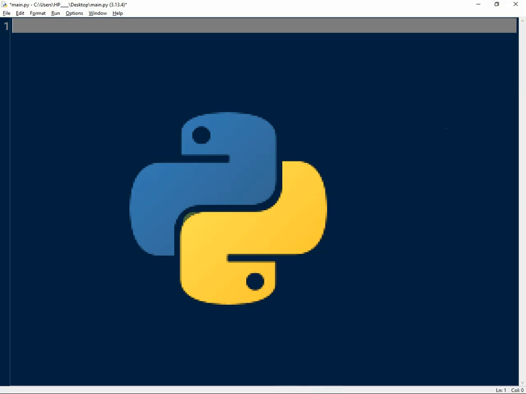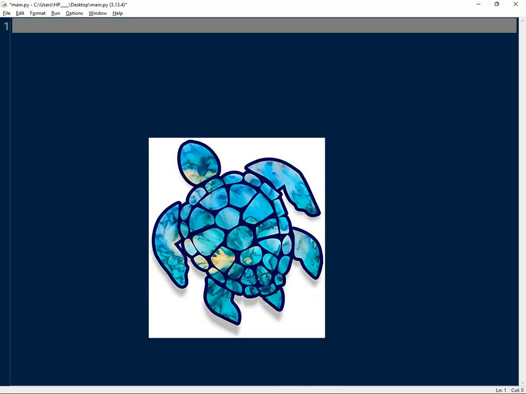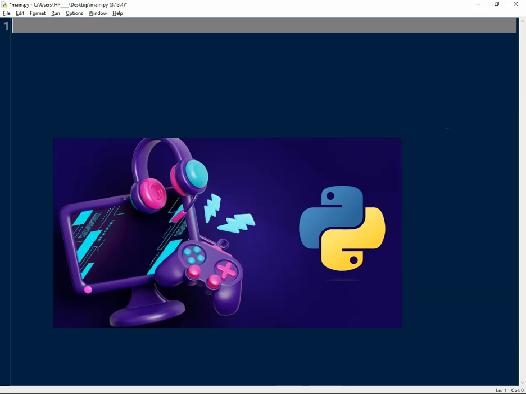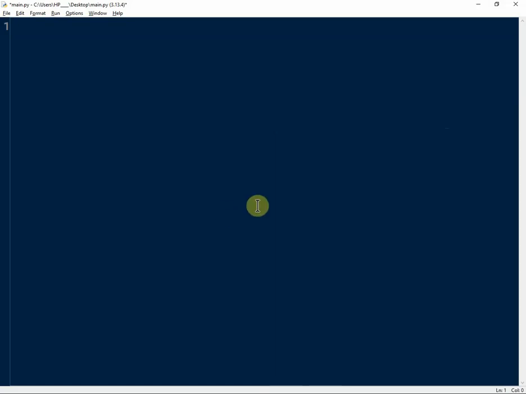Python is crazy. Even if it's slow, it's still crazy. Let's make a game in this crazy language. The first framework that came to my mind is Turtle. It's a cool framework.